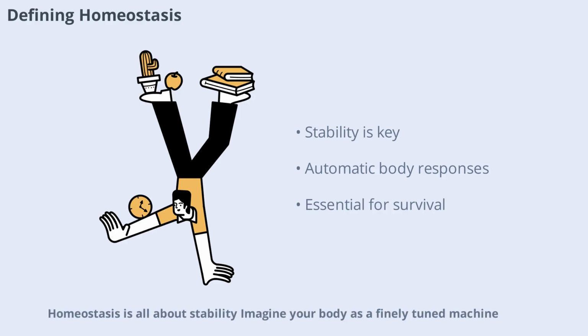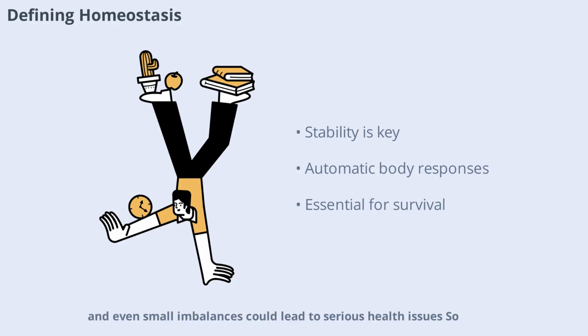Homeostasis is all about stability. Imagine your body as a finely tuned machine, constantly adjusting to keep things like temperature, pH, and glucose levels within a narrow range. When you get too hot, you sweat to cool down. When you're cold, you shiver to generate heat. These automatic responses are examples of homeostatic mechanisms at work. Without homeostasis, our cells wouldn't function properly, and even small imbalances could lead to serious health issues. So maintaining this internal balance is essential for survival.